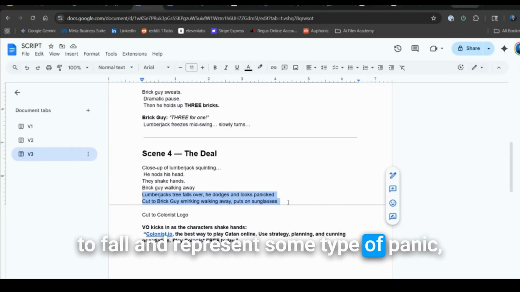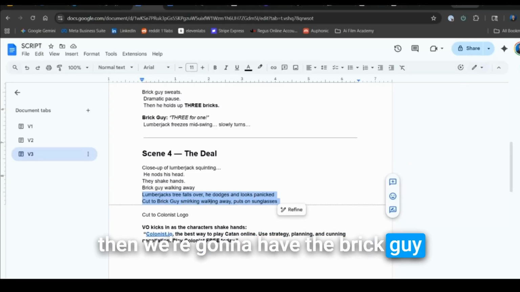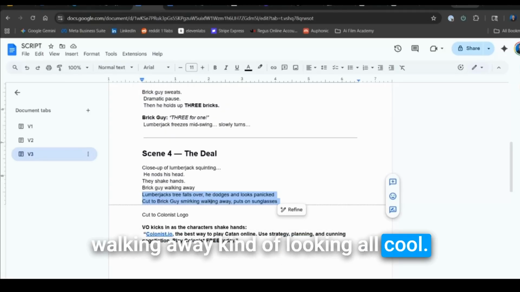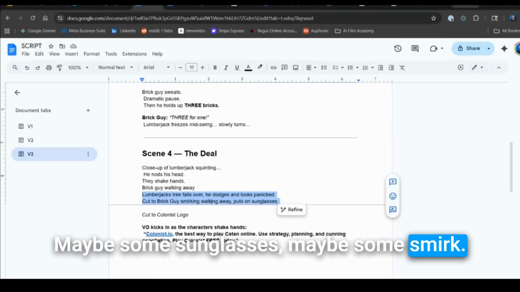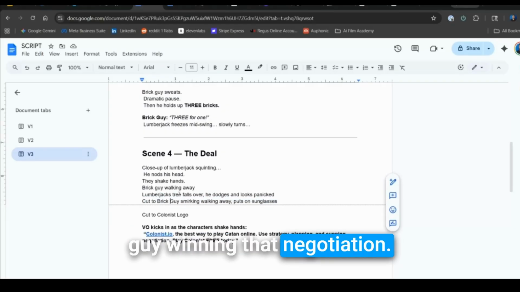and represent some type of panic. It's like, oh crap, I actually kind of lost that deal. And we're going to have the brick guy walking away, kind of looking all cool. Maybe some sunglasses, maybe some smirk. We'll see what the AI model gives us for the character. That way we have the brick guy winning that negotiation.